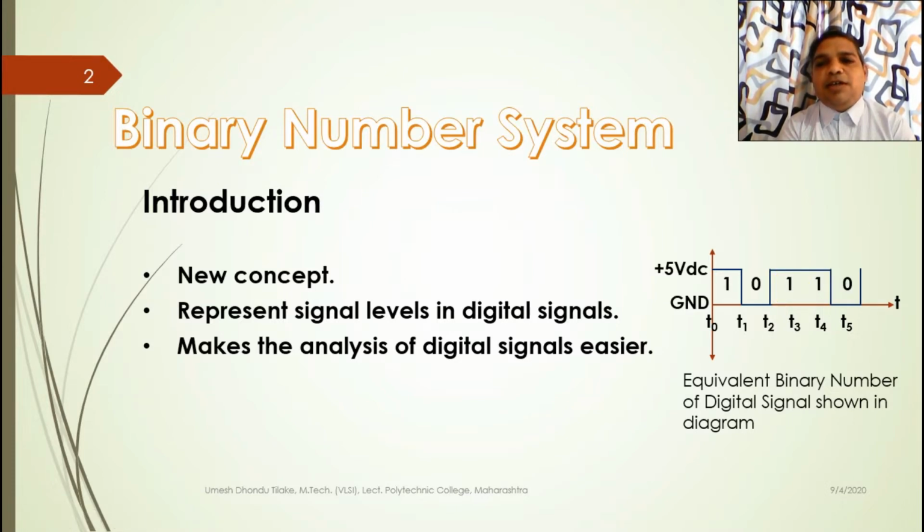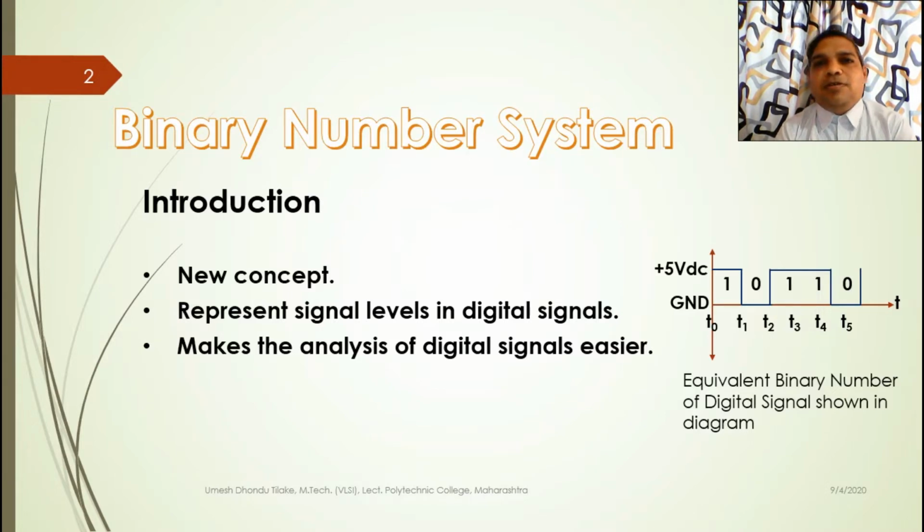At the time instant t3, the switch remains as it is, the position of the switch does not change, so voltage continues to appear across the load and current continues to flow to the load. That is why again we considered this signal level as a digit 1. At time instant t4, the switch is opened, and that is why voltage does not appear across the load, current does not flow through the load, and we considered the signal level as a 0.